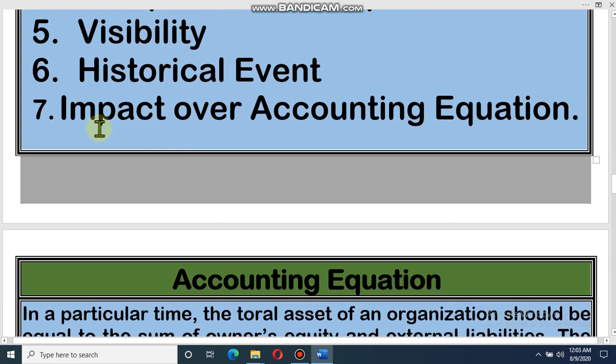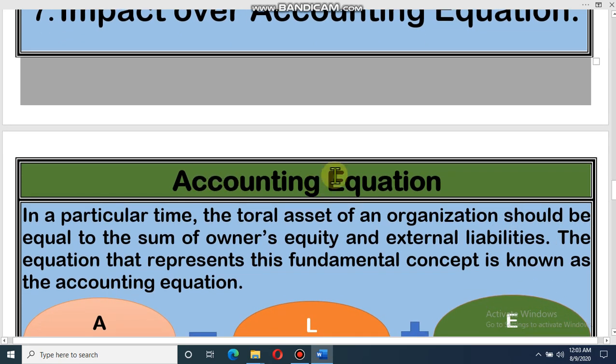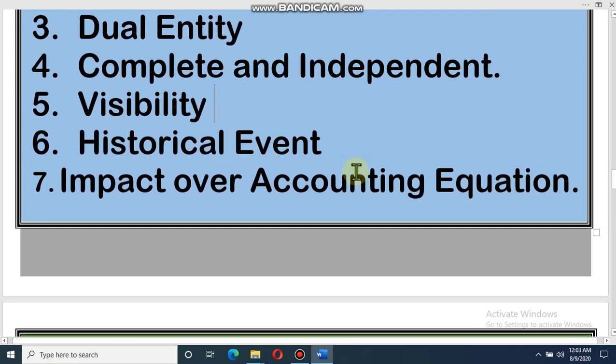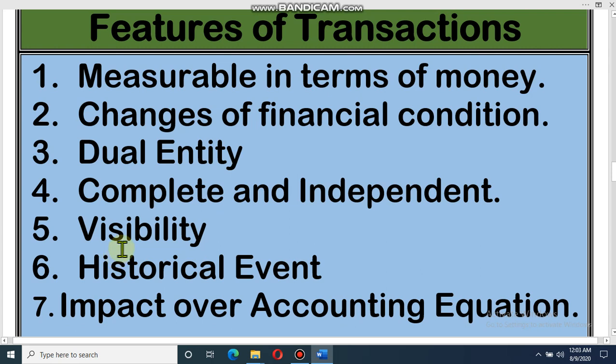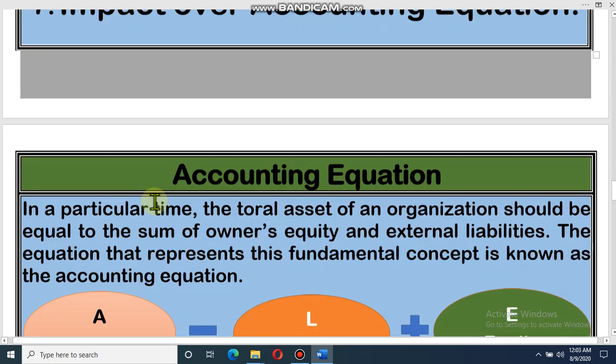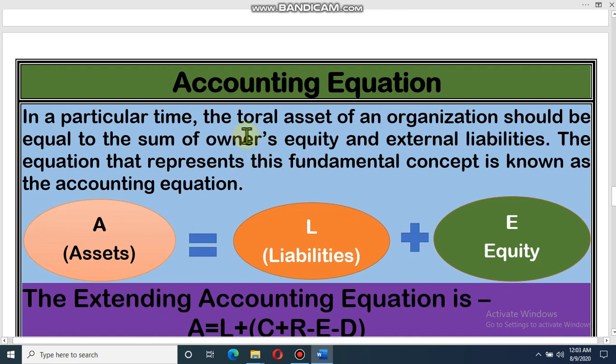And the last one is impact on the accounting equation. That means every transaction will change the accounting equation. Dear student, what is the accounting equation? Our next topic is the accounting equation, so over there I will discuss. Dear student, that means there are 7 features or characteristics of a transaction. Very important MCQ question: how many features of a transaction? It is 7.